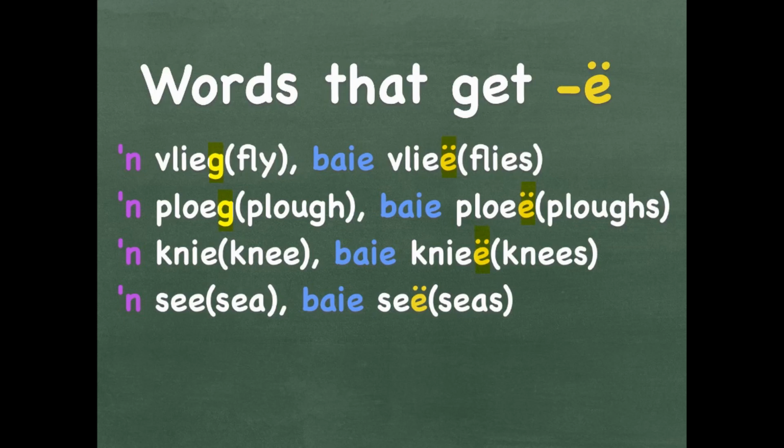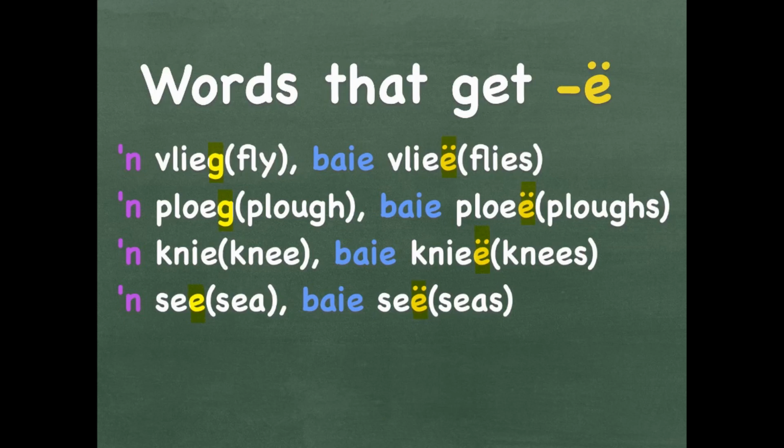A see is a sea. Baie see is a lot of seas. That is like the ocean. Notice that the one E at the back just gets 2 dots on top of it, a deelteken on top of it, to make the sound different.